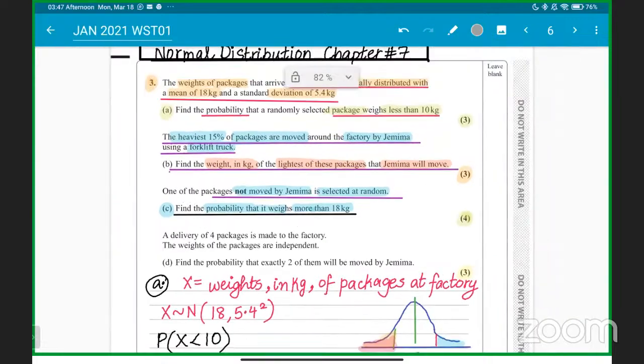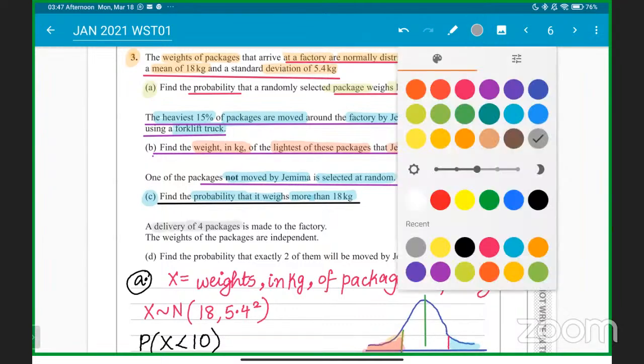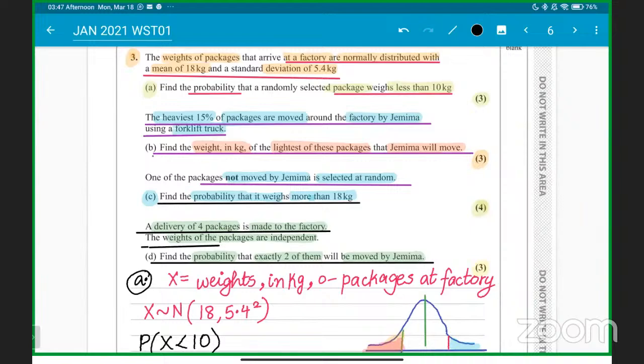So it's a huge 4, 7, 10, 13 marks question. They are saying a delivery of 4 packages is going to be made to the factory. The weights of the packages are independent. We have to find the probability that exactly 2 of them will be moved by Jamima. So they are basically talking about the binomial distribution here, that out of the 4 packages, 2 will be moved by Jamima, and the weights of the packages are independent.